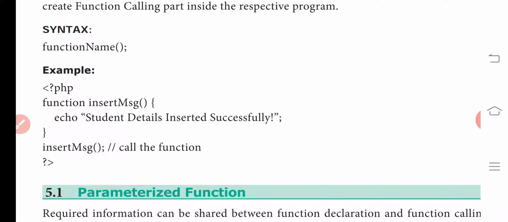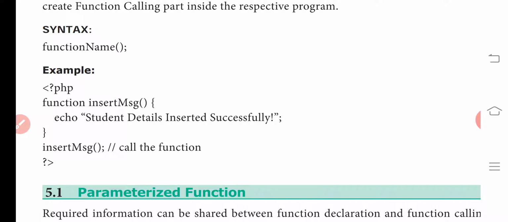Here is one simple example. We have to start the program with the open tag, question mark php. Then we start with the keyword function, and the function name is insert message. Then we give echo.